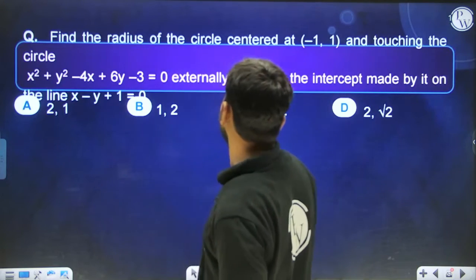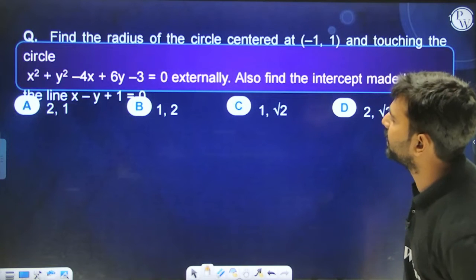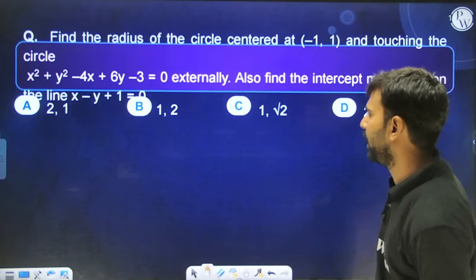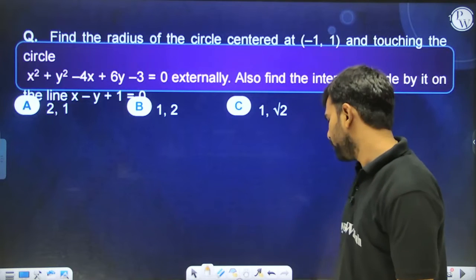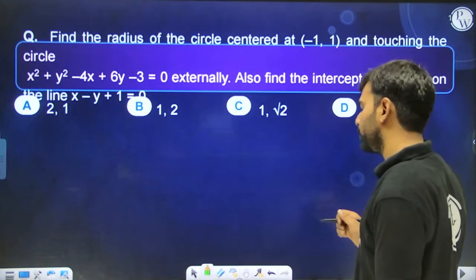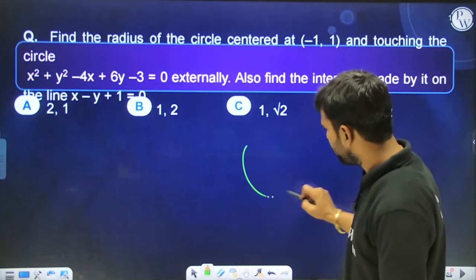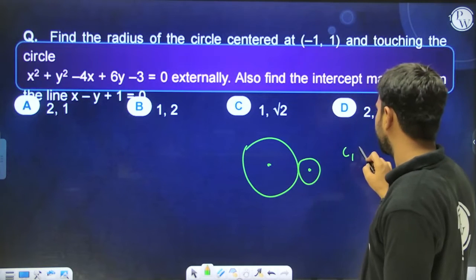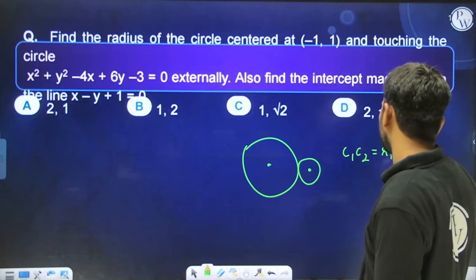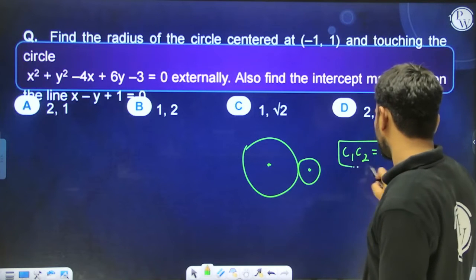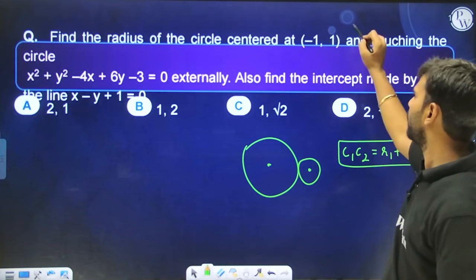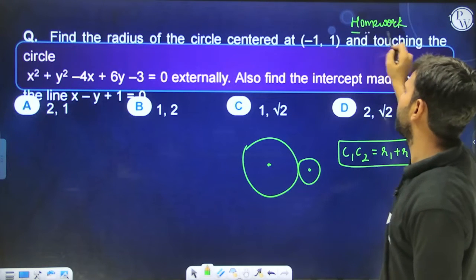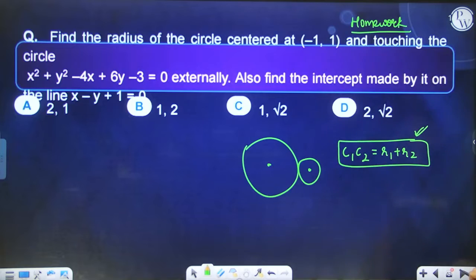Alright, find the radius of the circle centered at this and touching the circle this externally. Also find the intercept made by it on the line this. You won't be able to solve this question as of now because you need to study that if two circles are touching externally, then the distance between the centers C1C2 equals R1 plus R2. I'll teach you that today, and then only you will be able to understand this question. So I'm giving you this part as homework as of now. Once I complete the significant portion, you will be able to solve this question as well.